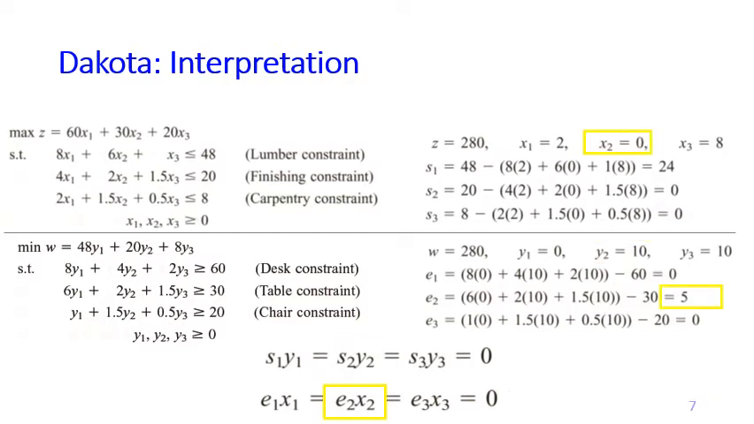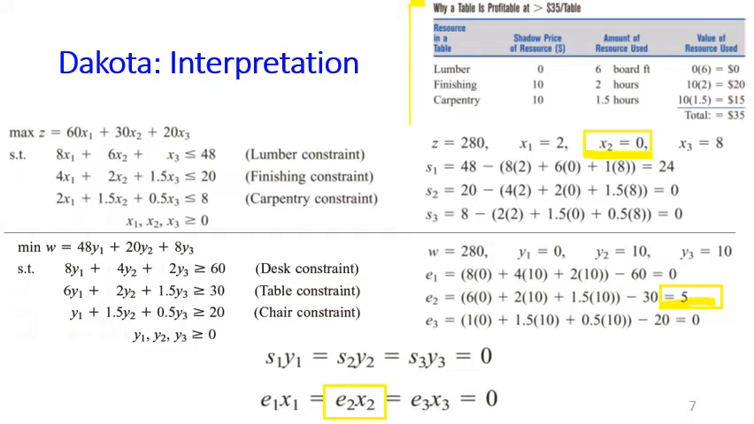Now what about E2 times X2? So we know E2 equals 5, such that X2 equals 0. X2 equals 0 means that we do not produce table. And if you remember this